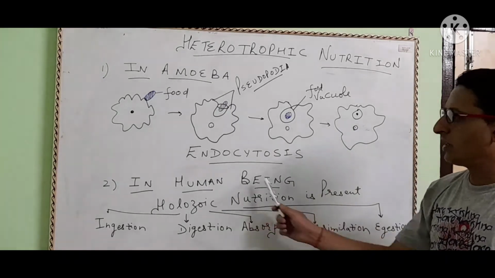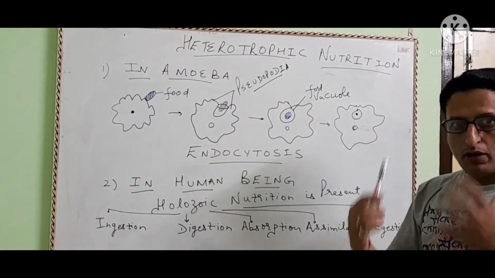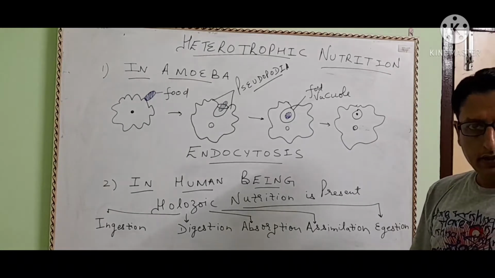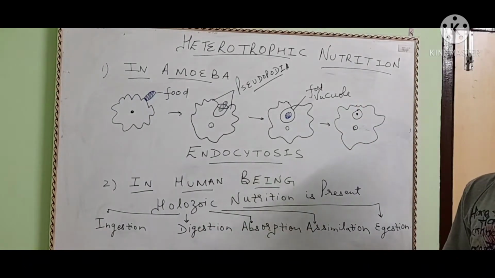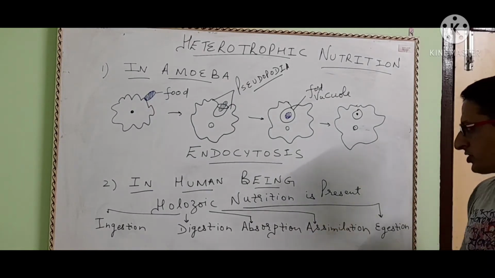So this is in amoeba. Now comes the human being. We human beings have a proper digestive system in our body that we will discuss later. But first you should know, in human beings, holozoic nutrition is there. What is holozoic nutrition?